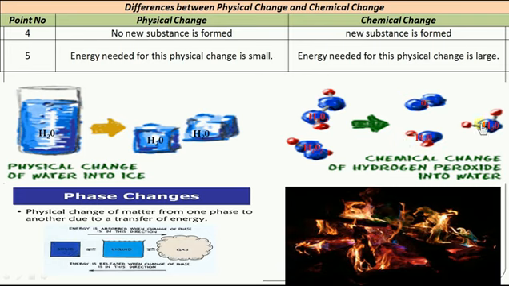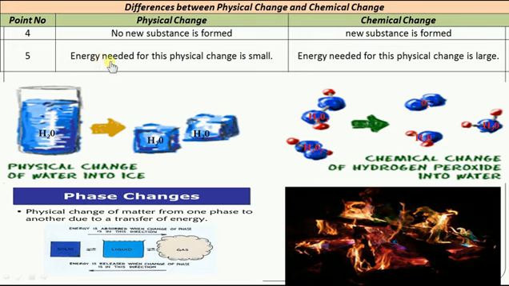Once it is formed, it cannot again recombine to form H2O2. So what do you understand here? It is permanent and irreversible. Here you could see on the left-hand side we have H2O2, whereas on the right-hand side we have water and oxygen. So new substances are formed in the chemical change. That you have to understand very clearly.